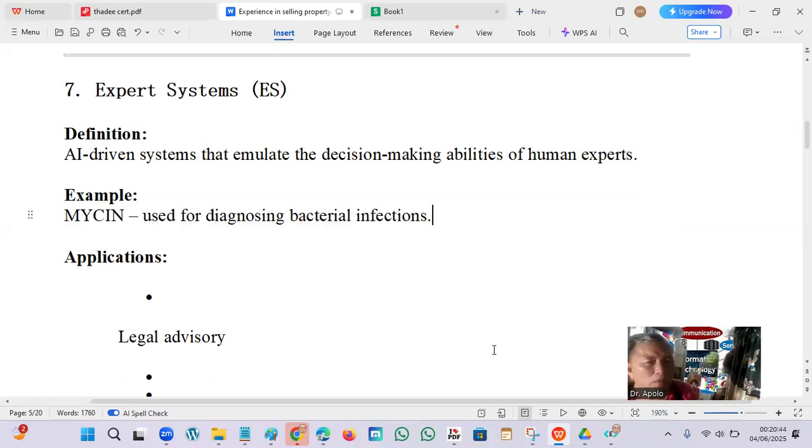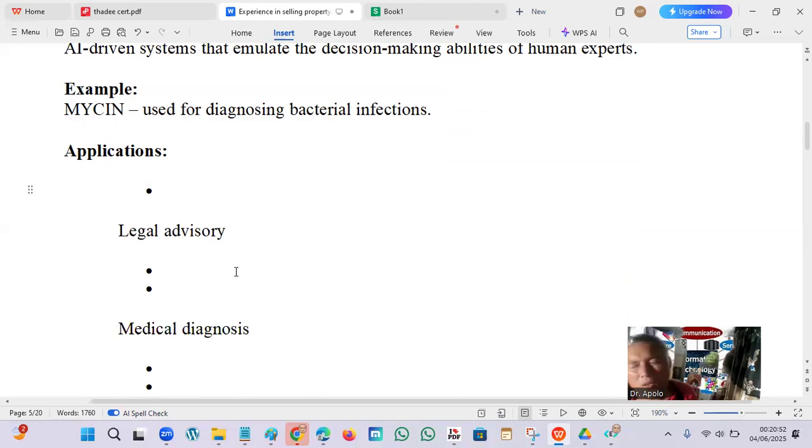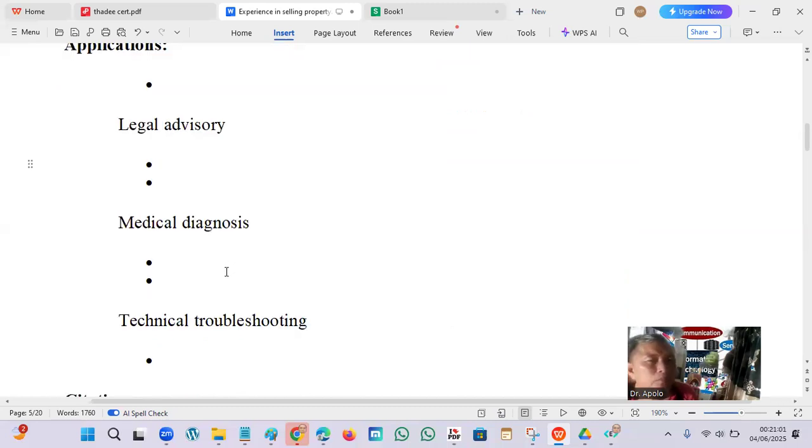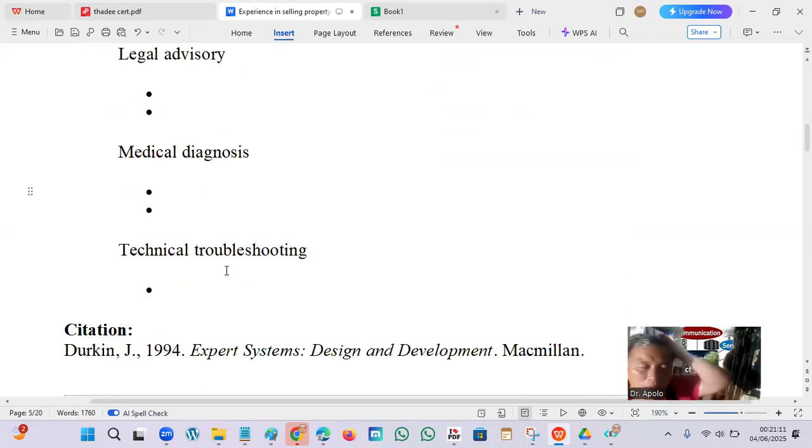Then we have legal advisory, another application, because the system will correlate with the law. It is now very easy to find out whether my decision is against the law. For example, like now we have ChatGPT, medical diagnosis also. Another application of this is technical troubleshooting. For example, they now put AI in it: if there's a problem, the AI will ask you, you answer, and then the program will indicate the reason.